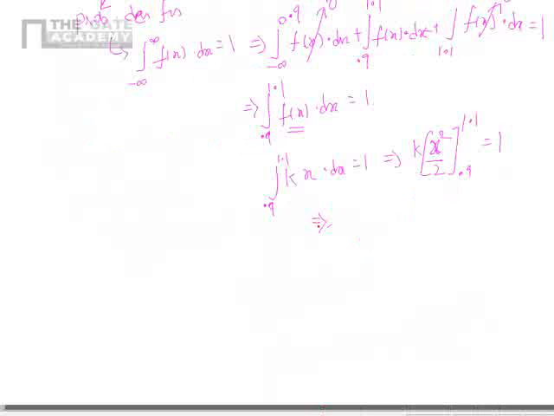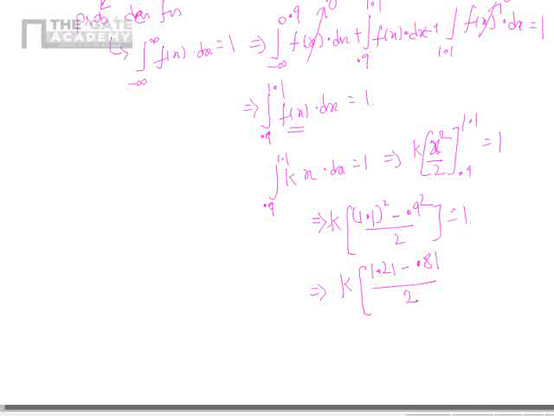On simplifying, k into 1.1 square minus 0.9 square divided by 2 equals 1. 1.1 square is 1.21, minus 0.81, divided by 2, equals 1. Simplifying, we get the value of k as 5. This is the value of k.